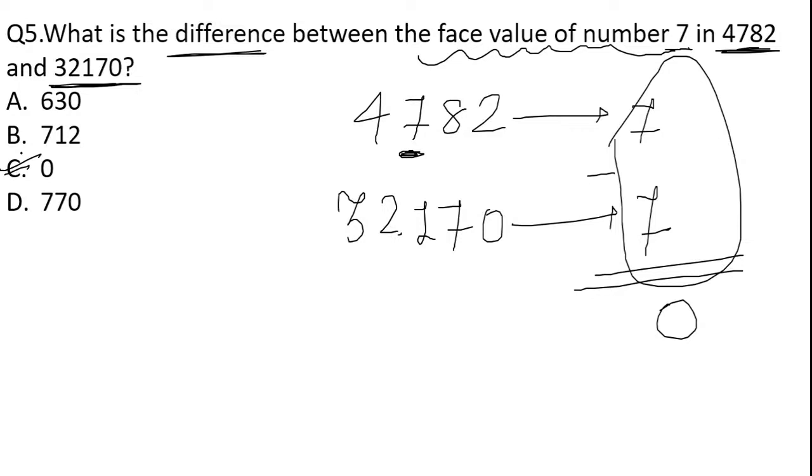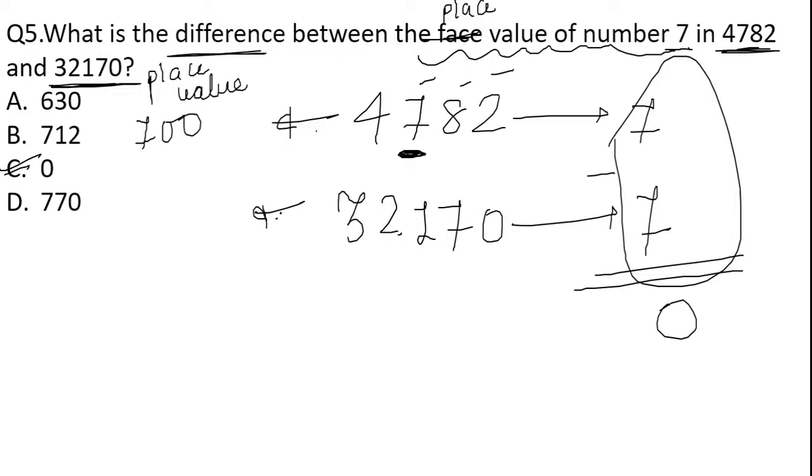What if they had asked us in the question to calculate the place value of 7 in 4782 and 32170? For that, what will you do? What is the place value for 7 here? The place value for 7 here is in the hundreds place, so 7 into 100 gives us 700.